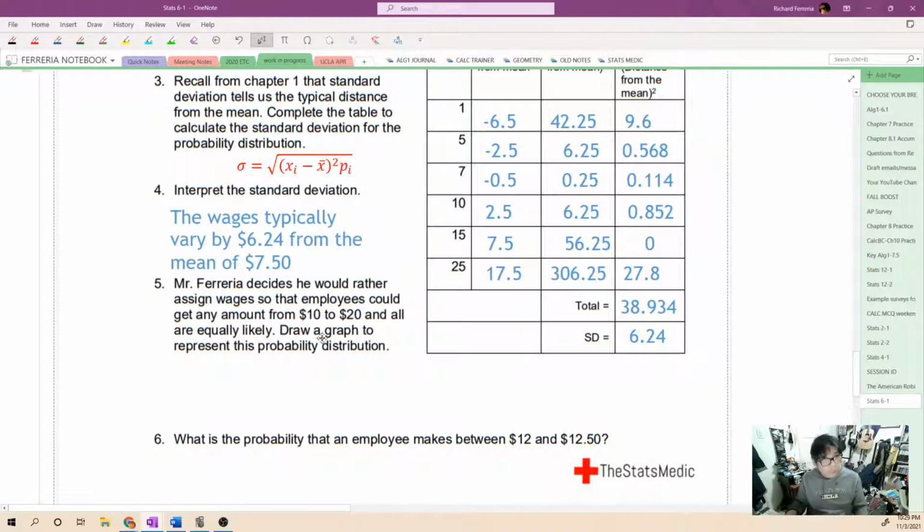While we're at it, we should take a look at the formula for standard deviation, and that's going to be the square root of the sum of xi minus x bar. Remember, xi minus x bar is the distance from the mean. You square that and you multiply it by the probability of that xi occurring. Square root it and you're done.